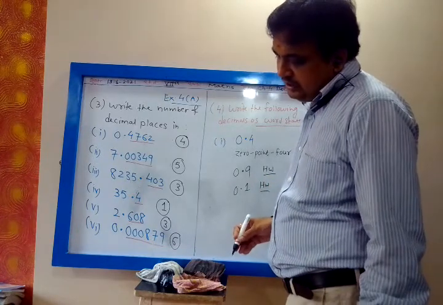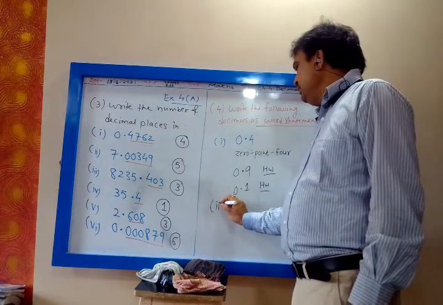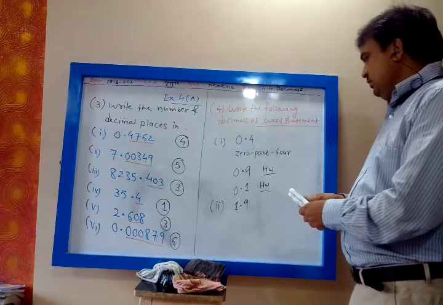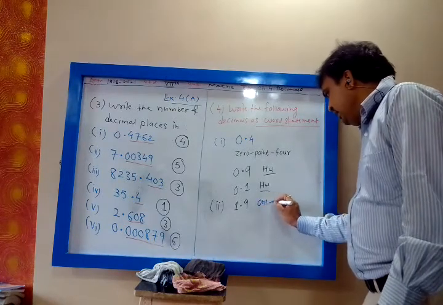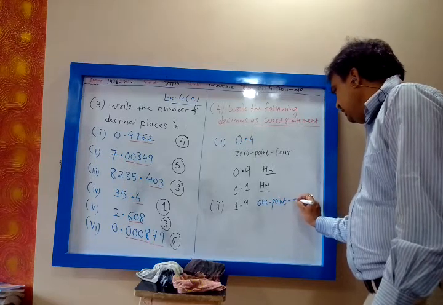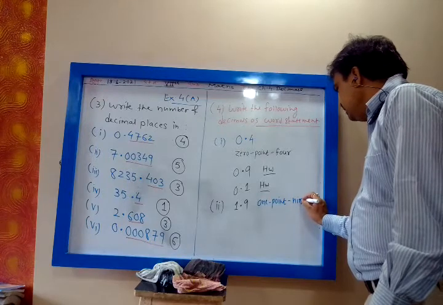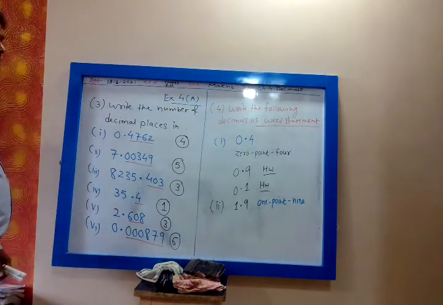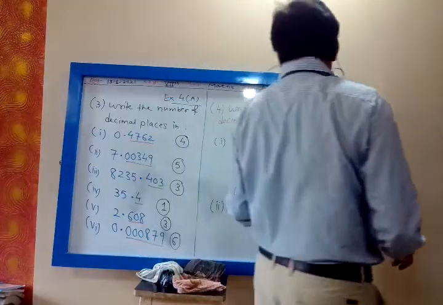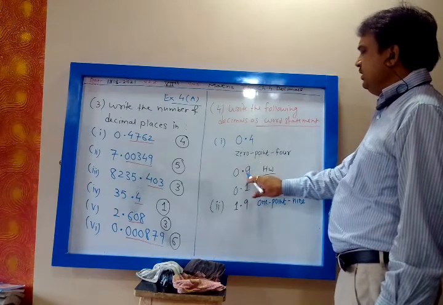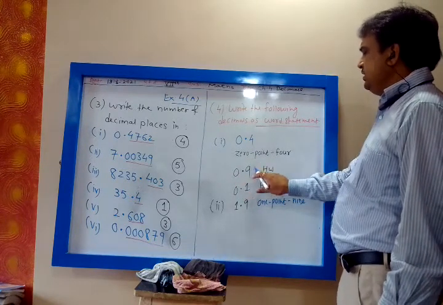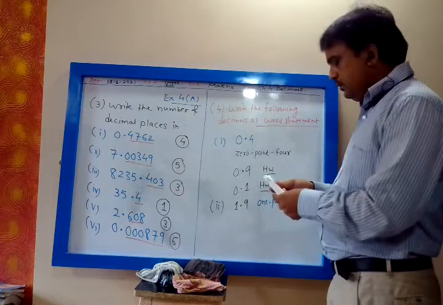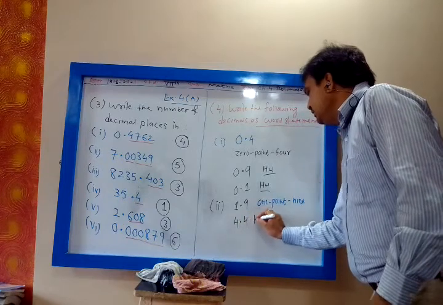Then second, 1.9. In words what will you write? One dash point dash nine. 0.9, this word you have to write down: zero dash point dash nine. Zero point dash one. Then 4.4 is homework in words.